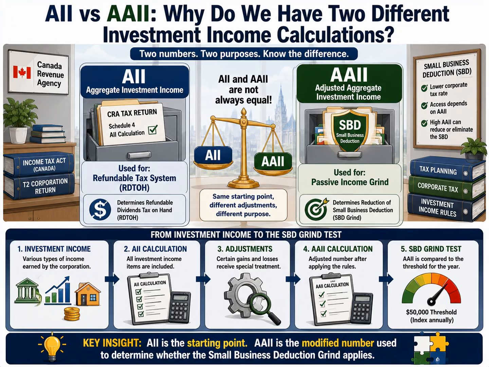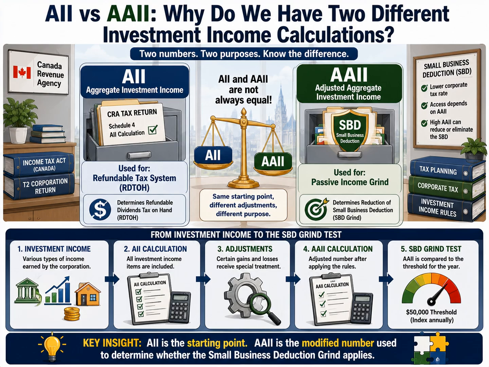Now let's look at adjusted aggregate investment income, or AAII. AAII begins with the AII calculation, but then applies specific adjustments. The purpose of these adjustments is to create a special measurement that can be used for the passive income grind rules. And this is the critical point. When the government wants to determine whether a corporation's small business deduction should be reduced because of passive investment income, it does not use AII directly.